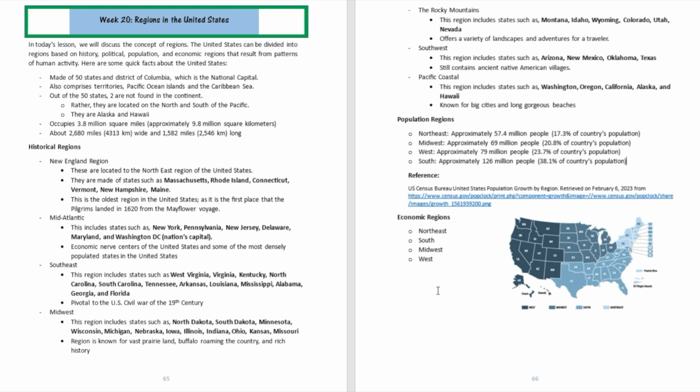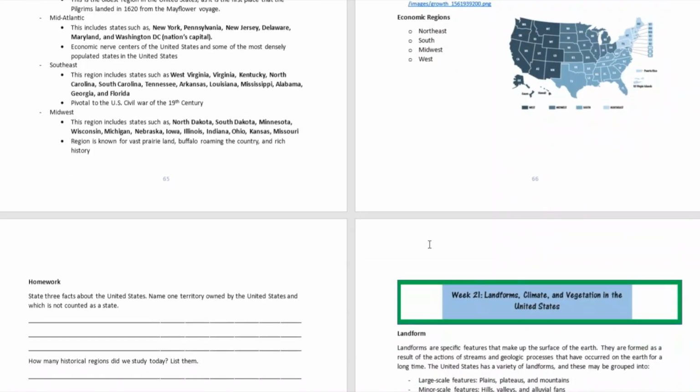Then we're talking about the economic regions of the United States. So the United States can be sectioned into these economic regions as well: the Northeast, the South, the Midwest, and the West regions.